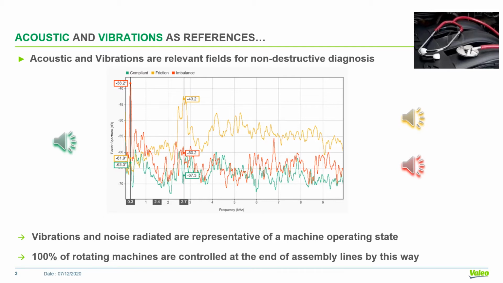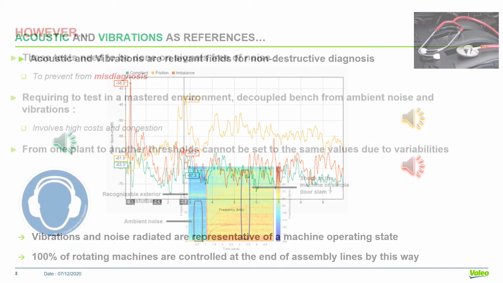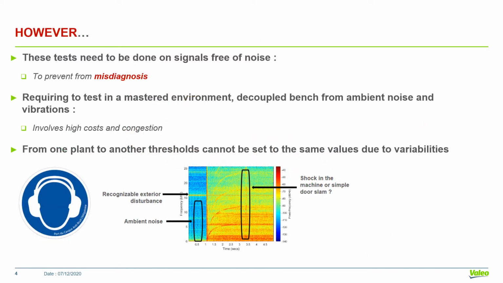So that's how 100% of finished products, and particularly rotating machines, are tested at the end of our assembly lines, by applying thresholds at the kinematic frequencies of the machine. However, as you know, sometimes the techniques used don't reach the expected performance, which highly depends on the conditions under which measurements were taken.